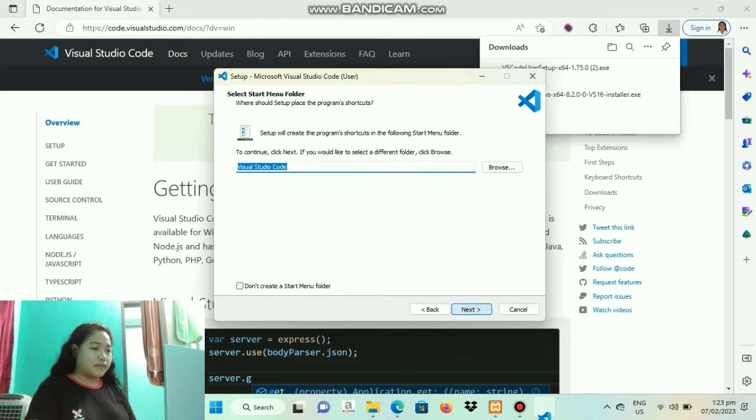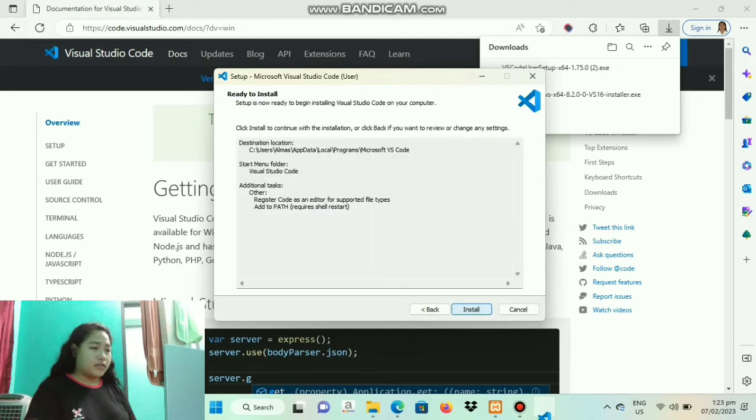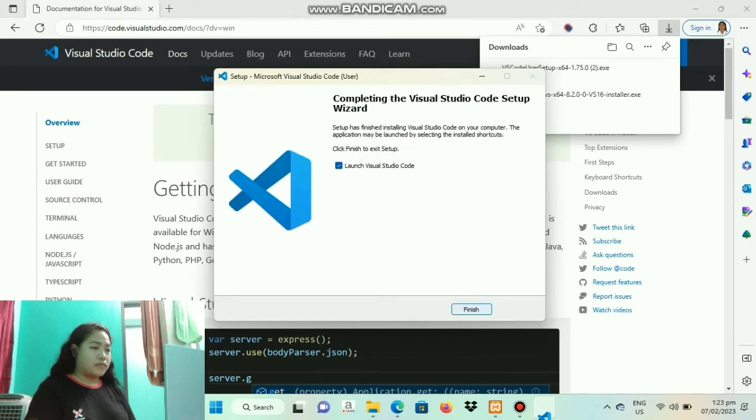Then next. Then click install. We just wait for a while to complete the progress bar. Click finish.